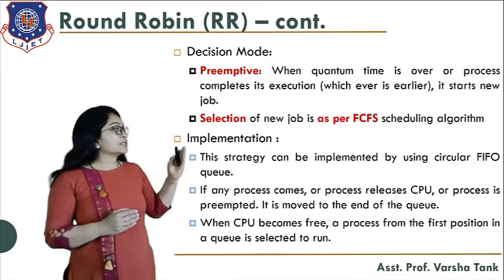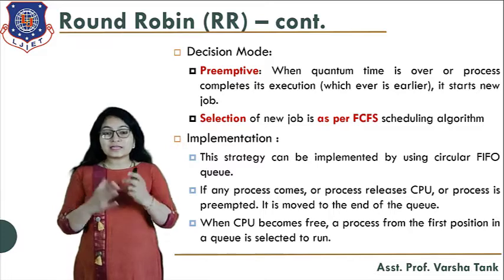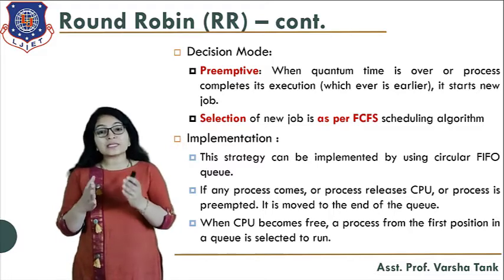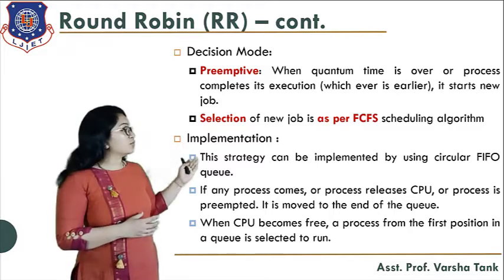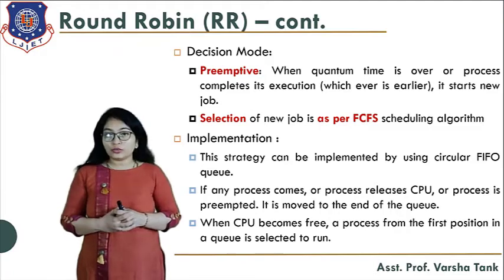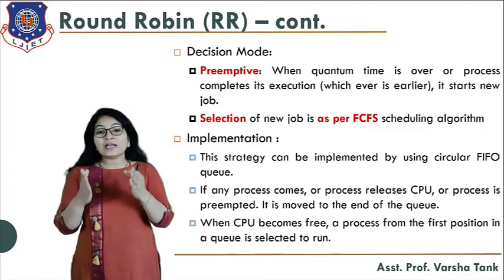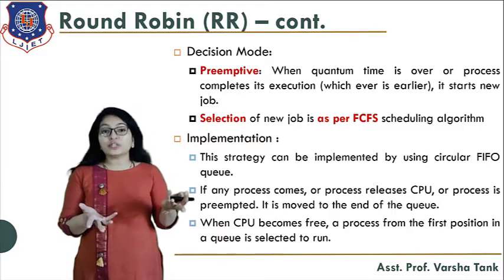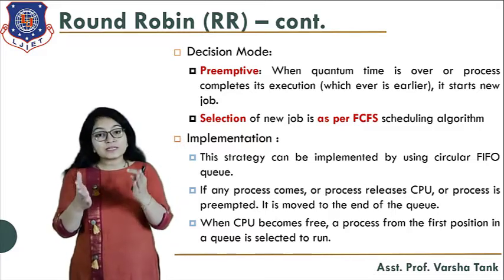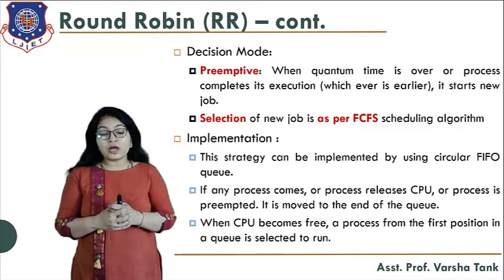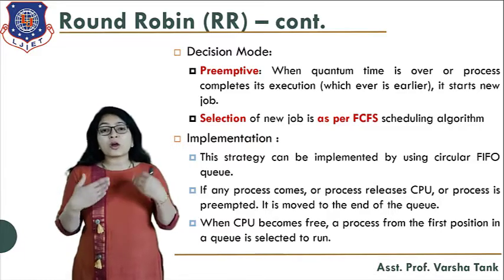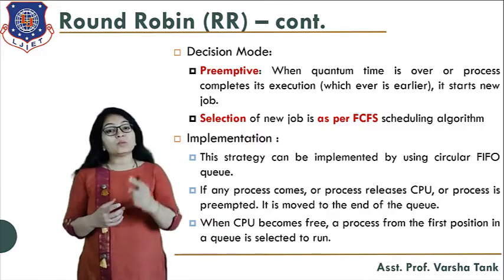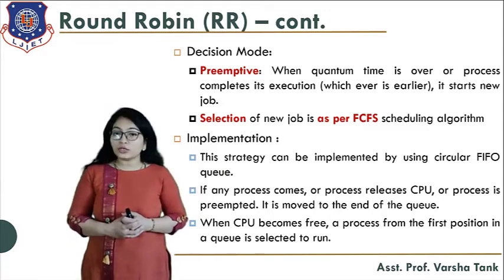If any process comes, or a process releases the CPU, or a process is preempted, it moves to the end of the queue. That means when any process completes its execution, it leaves the queue. When a process's time slice expires or it is preempted for any reason, it comes to the end of the queue.